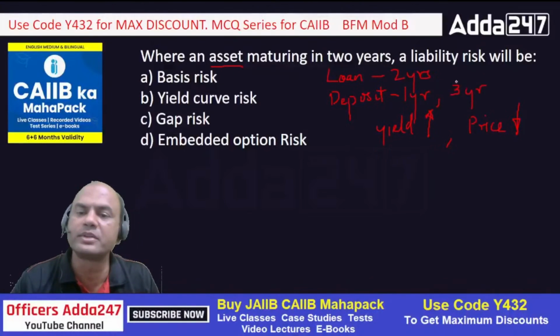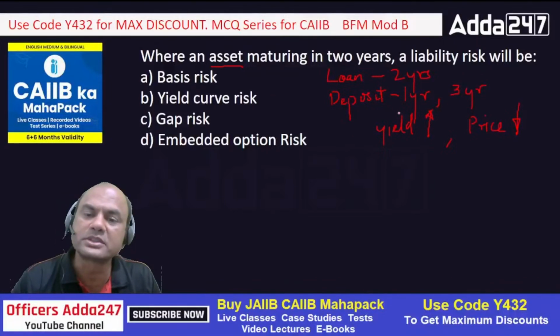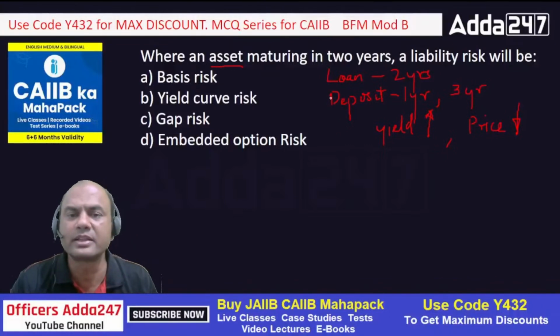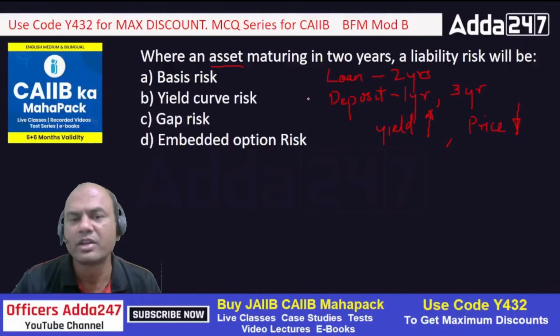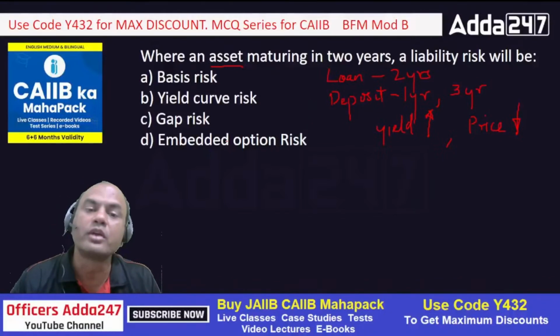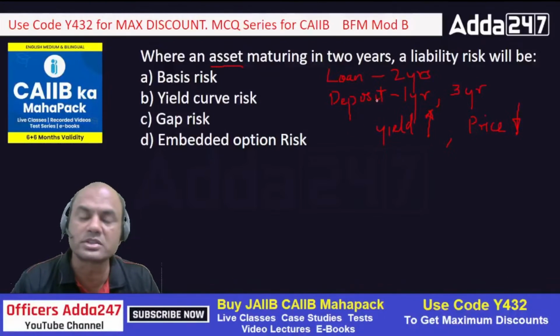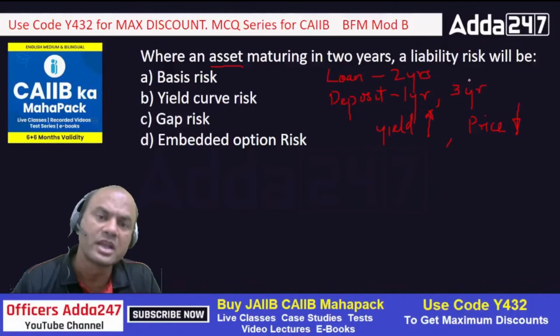Suppose there is a deposit which is maturing in 3 years. But what can happen? Tomorrow that person with the deposit can come to me and tell me, see, this is your slip, take this deposit slip and give me my money back. So embedded option risk means early withdrawals of all the deposits.